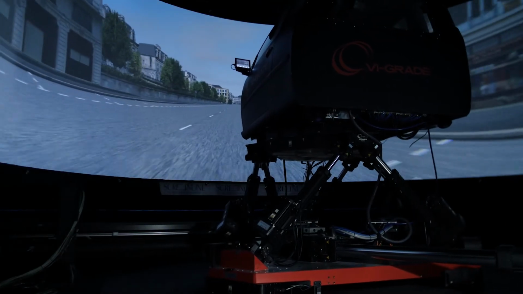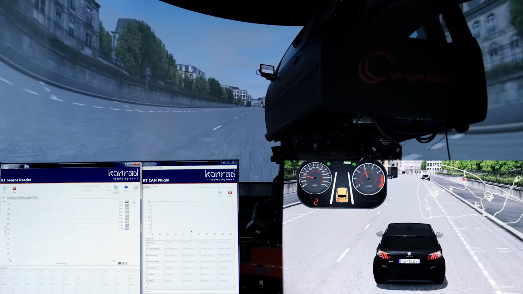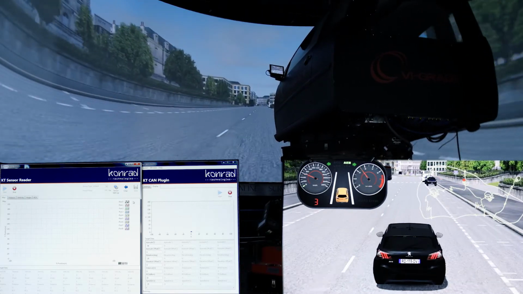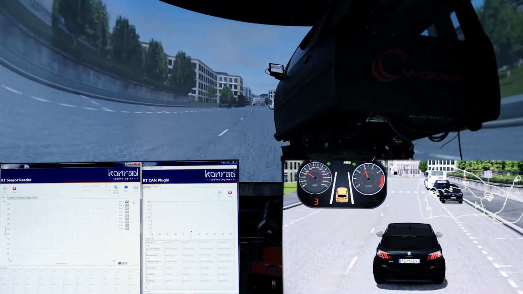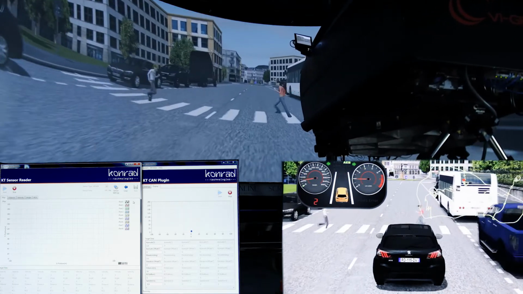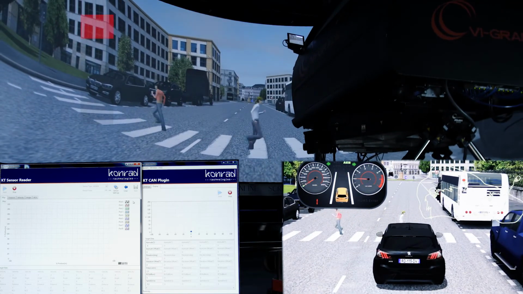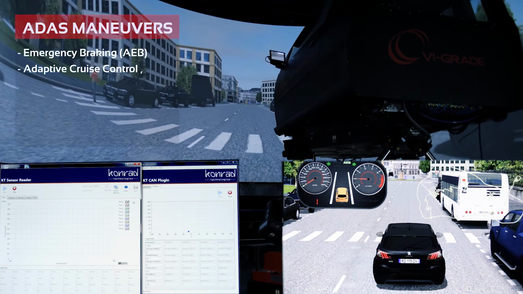This demo has been designed to allow the human driver to experience and the engineers to test and develop their ADAS systems. This is including emergency braking, adaptive cruise control, lane keeping assist, lane departure warning, autopilot, and blind spot detection. So driver-in-the-loop with Sensor Fusion test allows a different level of benefit and capability for ADAS testing.